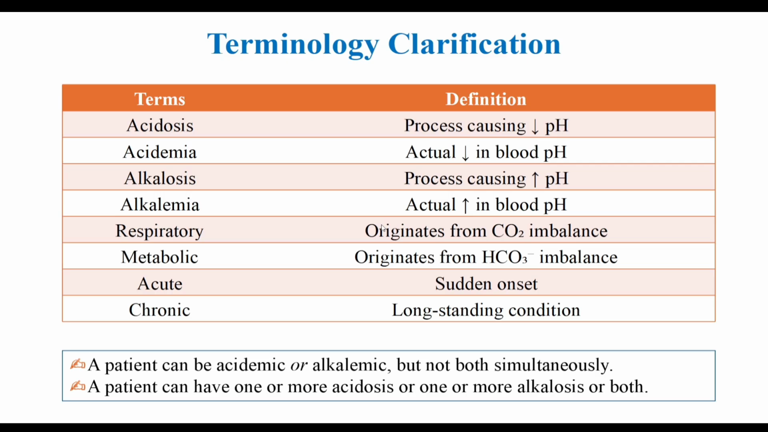Before we begin, let's talk about the terminology. Clear language builds clear understanding. A patient is acidemic or alkalemic. This describes the actual pH of their blood. However, a patient can have multiple underlying acid-base processes like metabolic acidosis and respiratory alkalosis occurring simultaneously. The crucial distinction is this: the pH is the final result, while the disorders are the processes. Understanding this difference is the foundation of all acid-base interpretation.